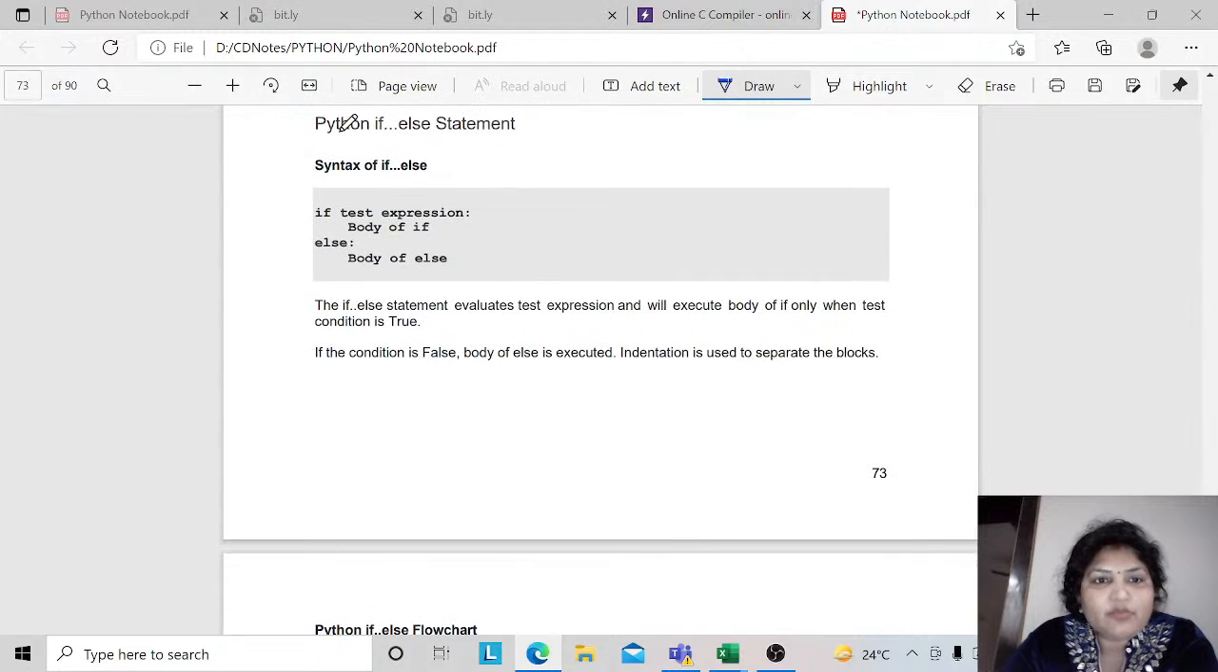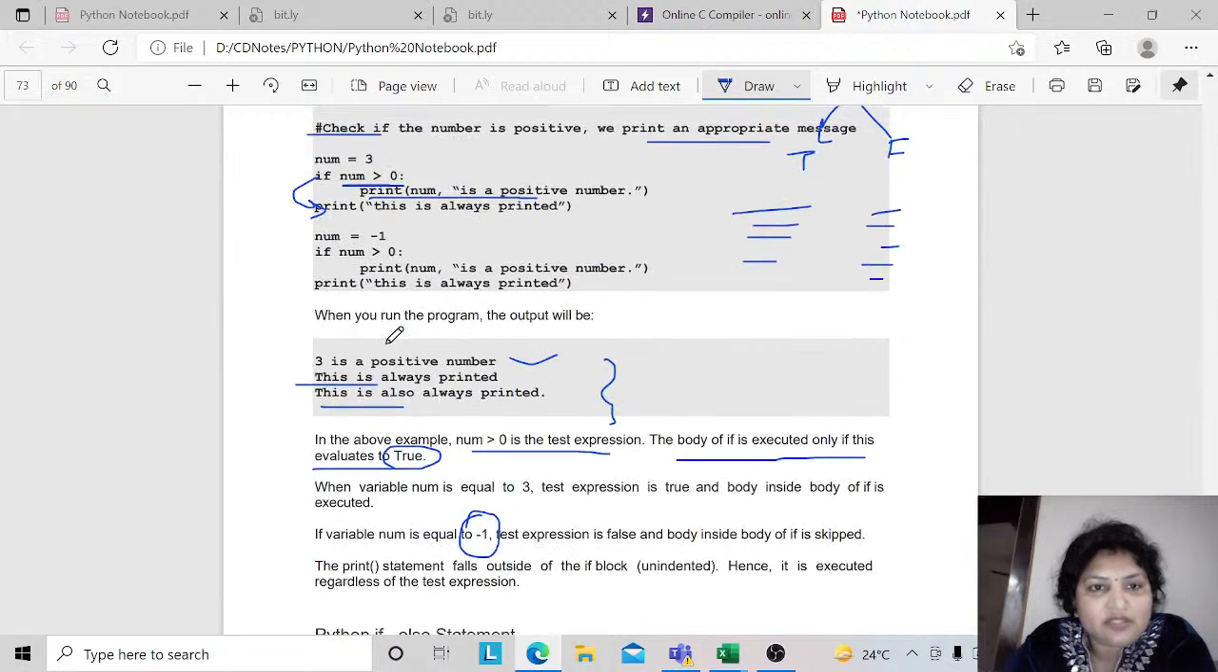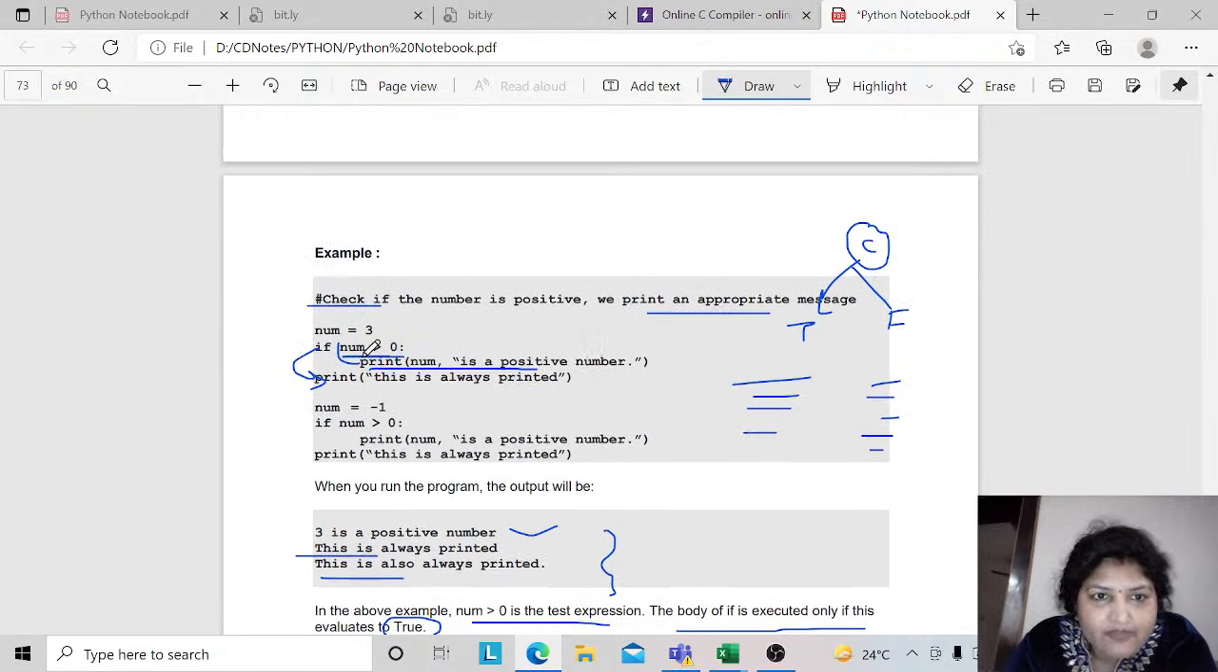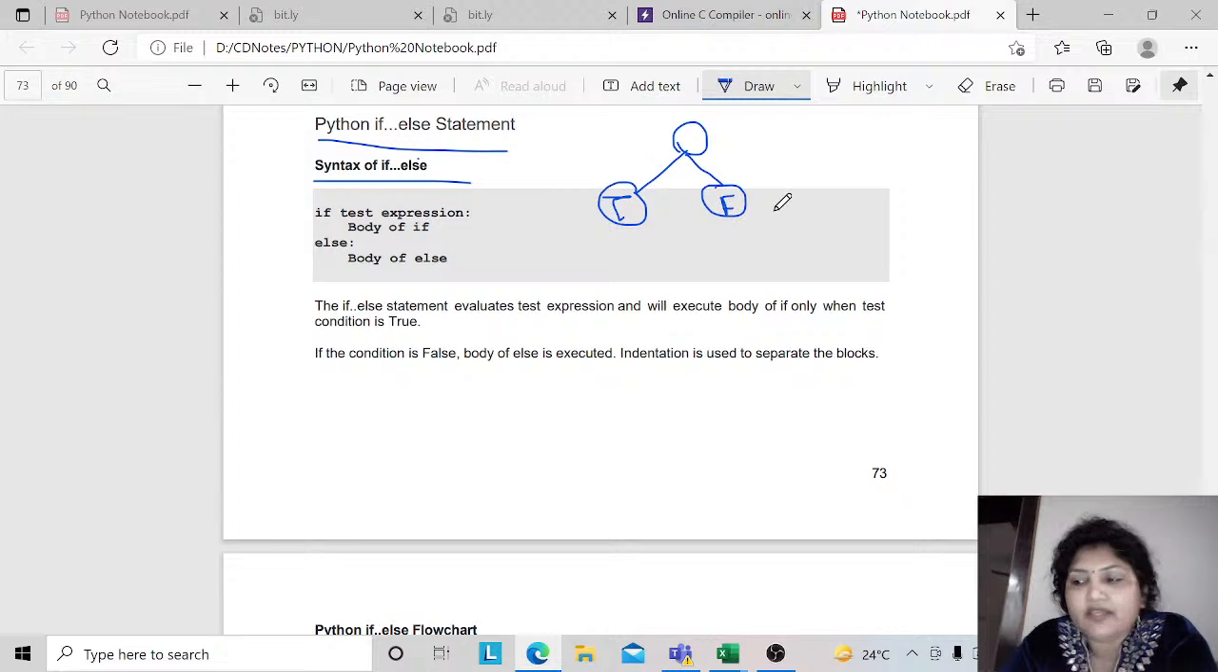So let us move to the next part, the Python if else statement. Syntax of the if else statement. Let us see if else statements. Sometimes we can use if else directly, and a very important point is this: whenever you use an if statement, you have some condition, then you put a colon. Yes, it is mandatory in Python. So the next syntax is if else. Suppose you have a condition: if it turns true, then this part will be executed. If it turns false, then this part will be executed.